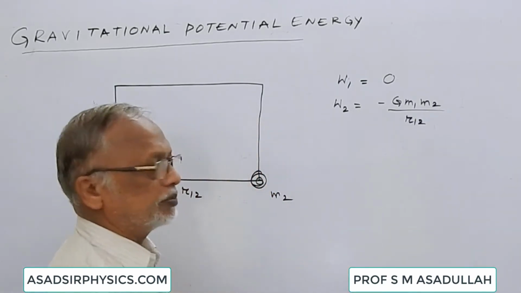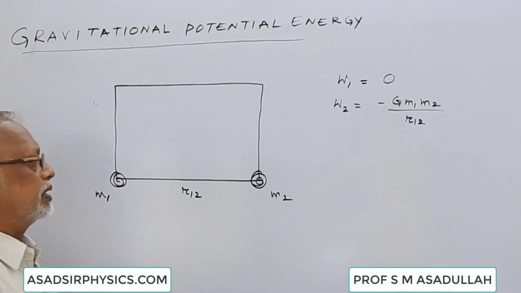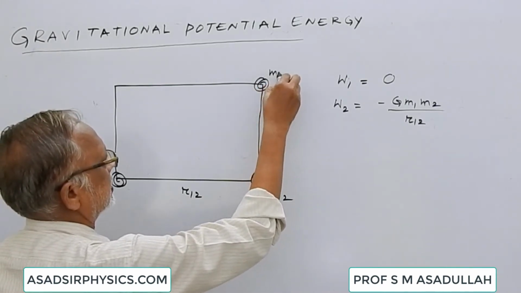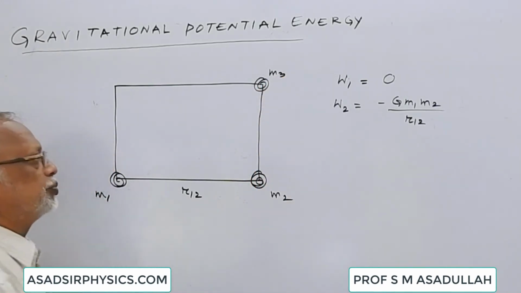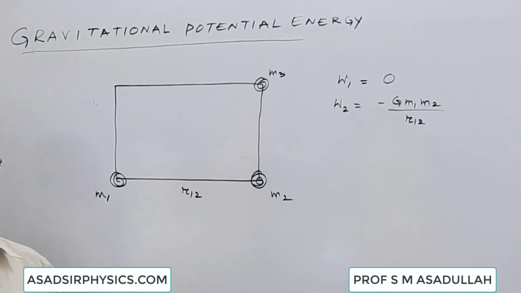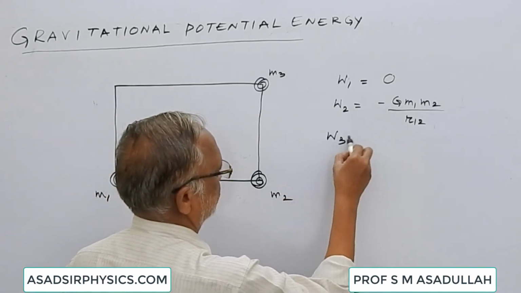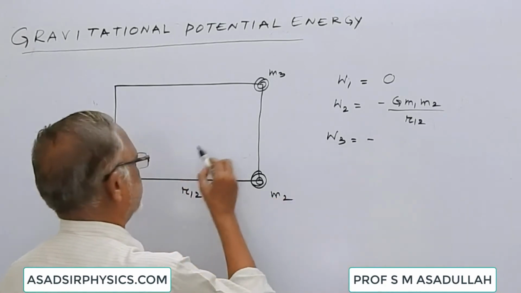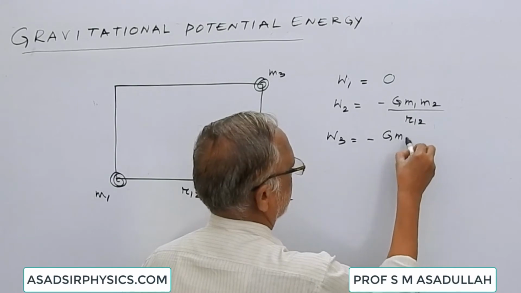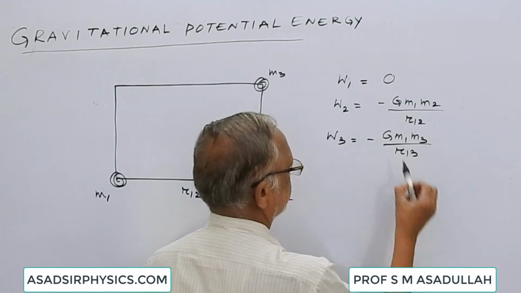Now suppose a third body of mass m3 is brought and kept at this corner. At this corner, there are already two potentials, one due to m1, another due to m2. So two works should be done in arranging the third body. For the potential due to m1, it is minus G m1 m3 divided by r13.